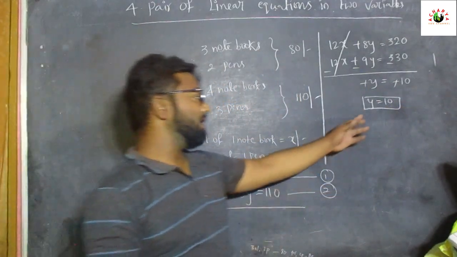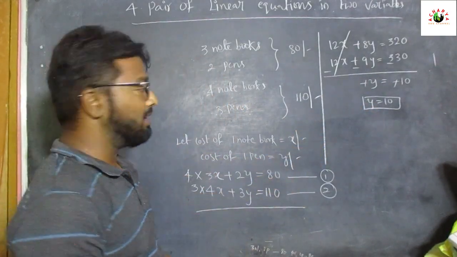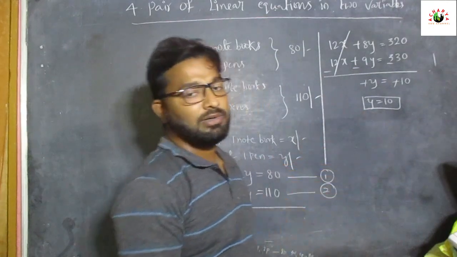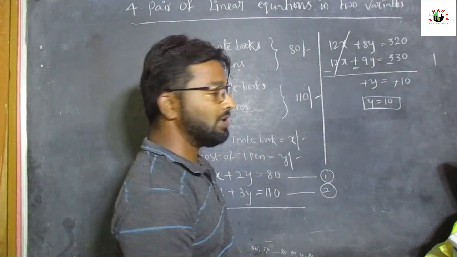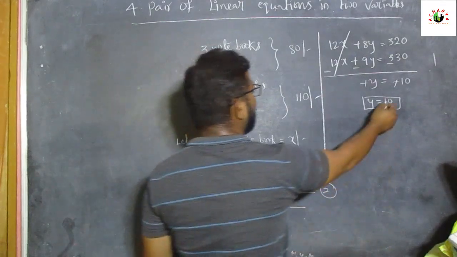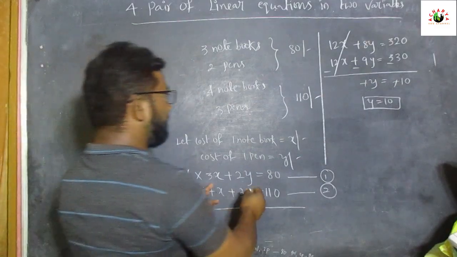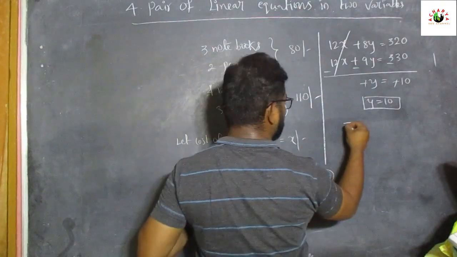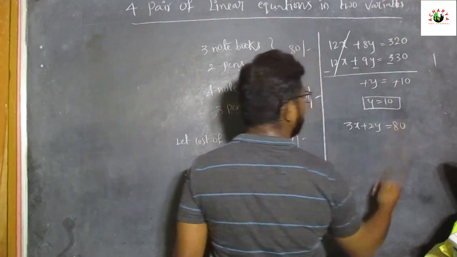So what is the value of y here? I took the cost of 1 pen equal to y, so the cost of 1 pen is equal to 10 rupees. This y value we substitute in equation number 1 or 2. For example, I want to substitute in 3x plus 2y equal to 80.